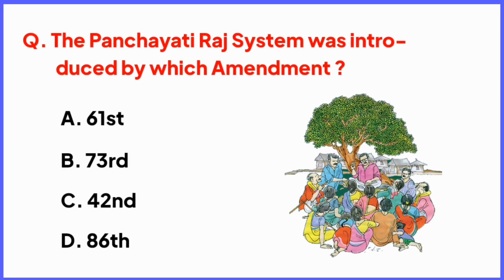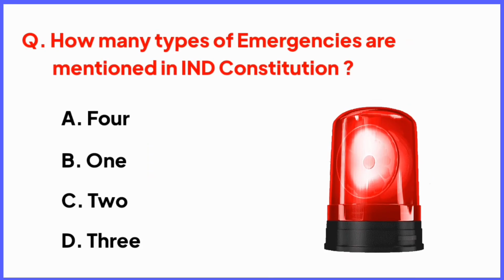The Panchayati Raj system was introduced by which amendment? Right answer is option B, 73rd. Yes friends, the Panchayati Raj system was introduced by 73rd Amendment in the Indian Constitution. How many types of emergencies are mentioned in Indian Constitution? Right answer is option D, 3. Yes friends, there are 3 types of emergencies mentioned in Indian Constitution.